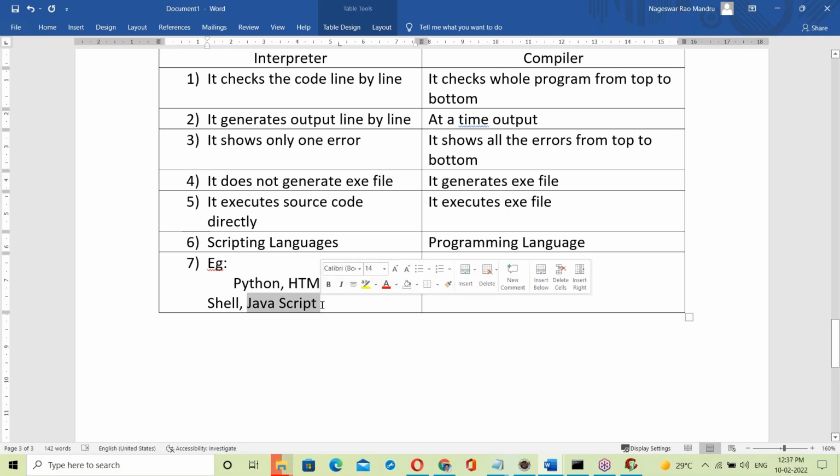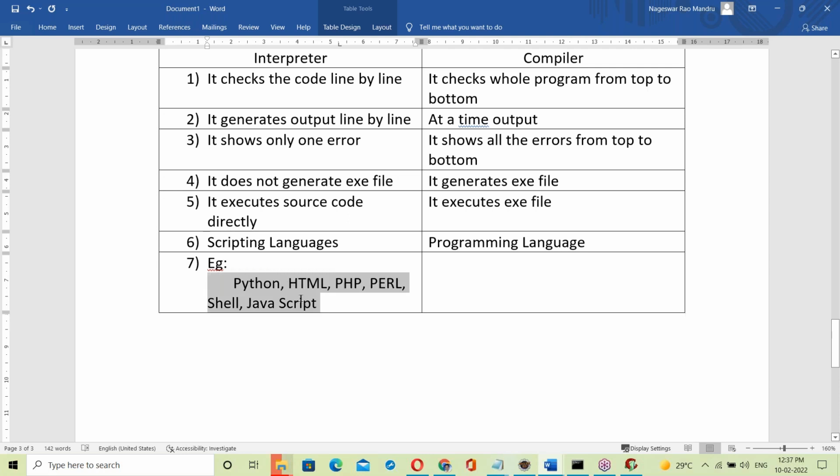JavaScript is a browser understandable language, and Java is a JVM understandable language. In Java that point will be clear. I'll show it practically when we discuss Java and JavaScript next.